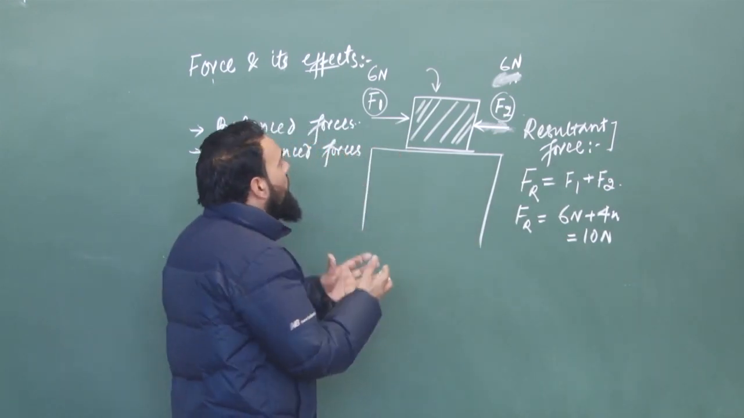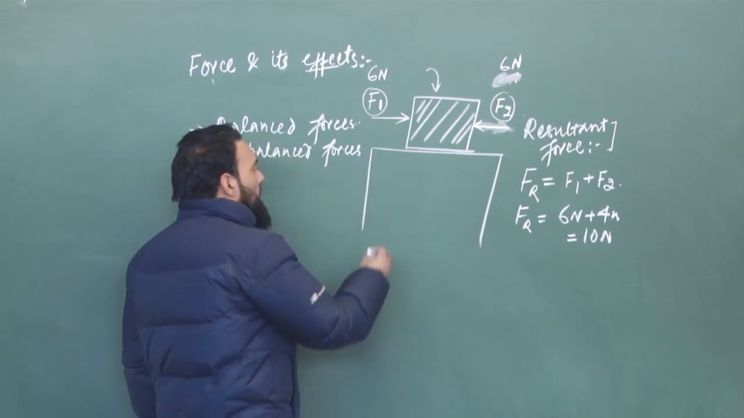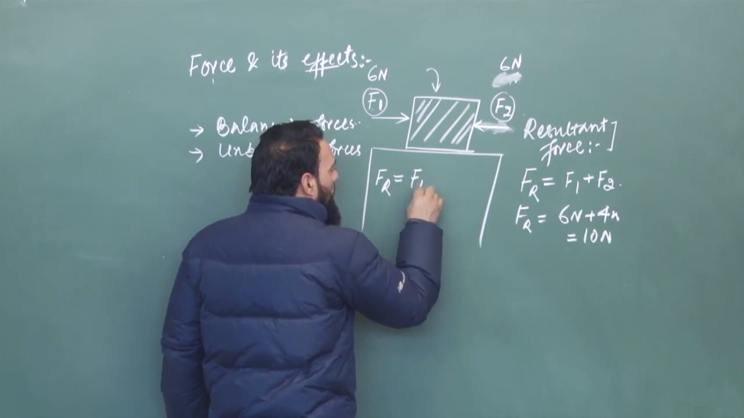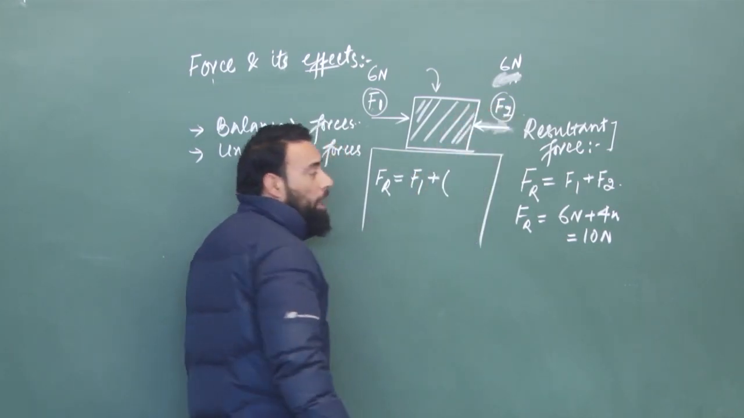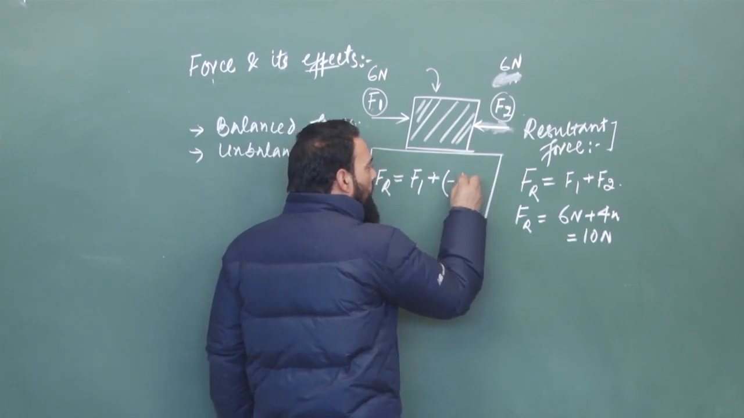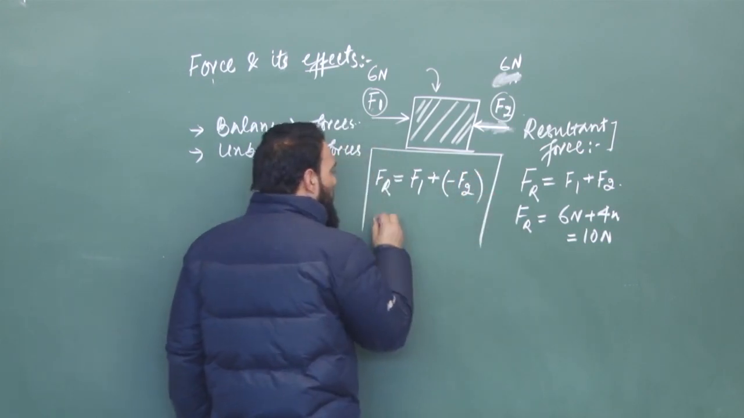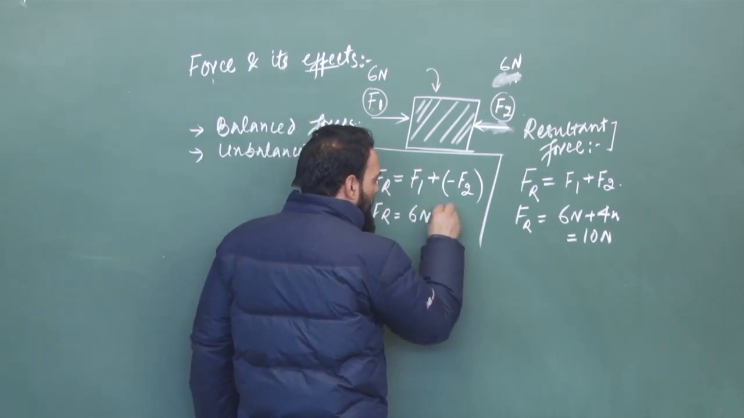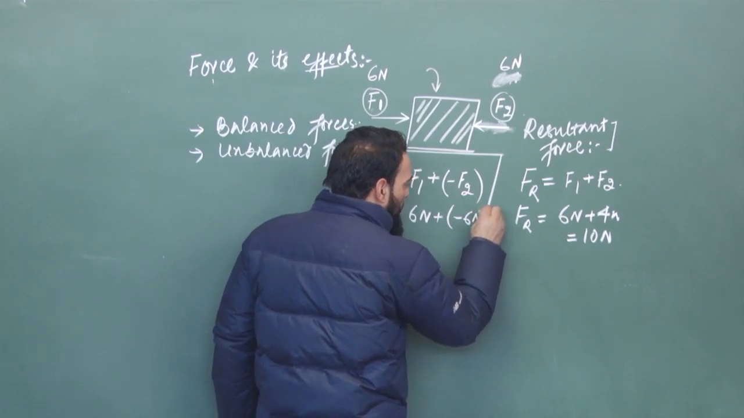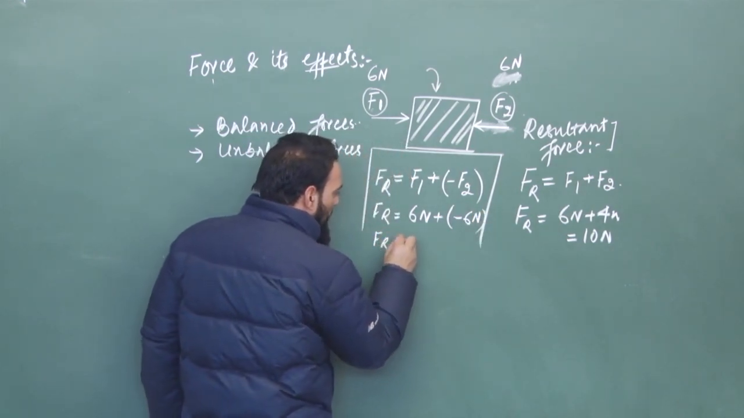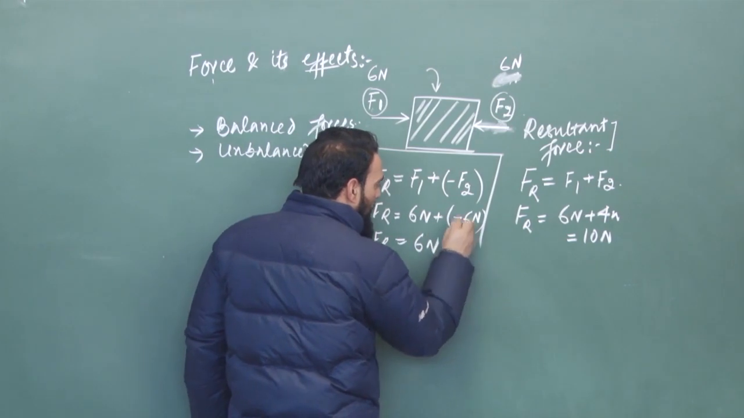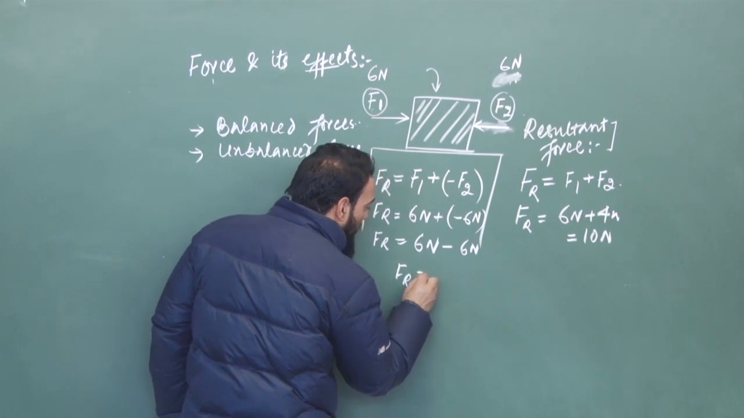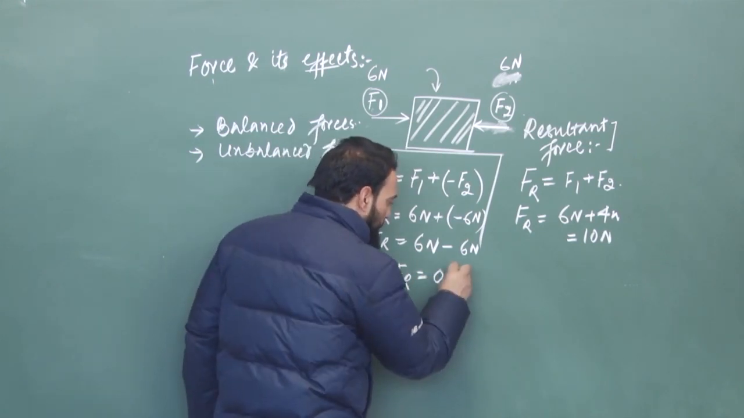So what is the resultant of these two forces? The resultant force Fr is equal to F1 plus F2, and since F2 is in the opposite direction we take it as minus. So Fr is equal to 6 Newton plus minus 6 Newton. So the resultant force on the body will be equal to 0 Newton.